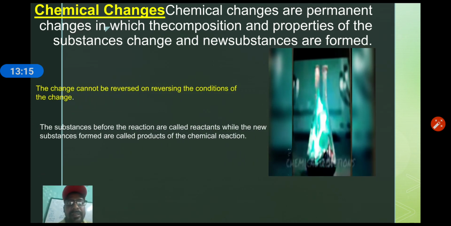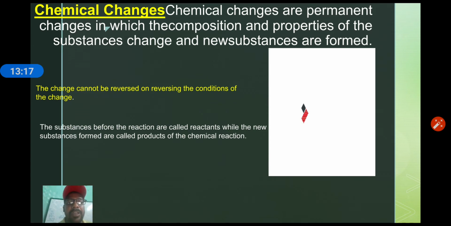Now, the change cannot be reversed on reversing the condition of the change. Yes, a chemical change cannot be reversed on changing the condition. The substances before the reaction are called reactants, while the new substances which are formed are called products.